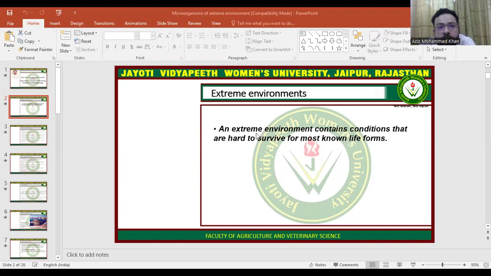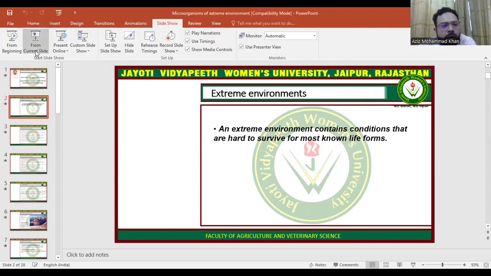Some living organisms have no capacity to tolerate the conditions given in that particular environment. Some microorganisms, some botanical plants, some zoological animals, birds, these organisms cannot tolerate such conditions. That is an extreme environment.